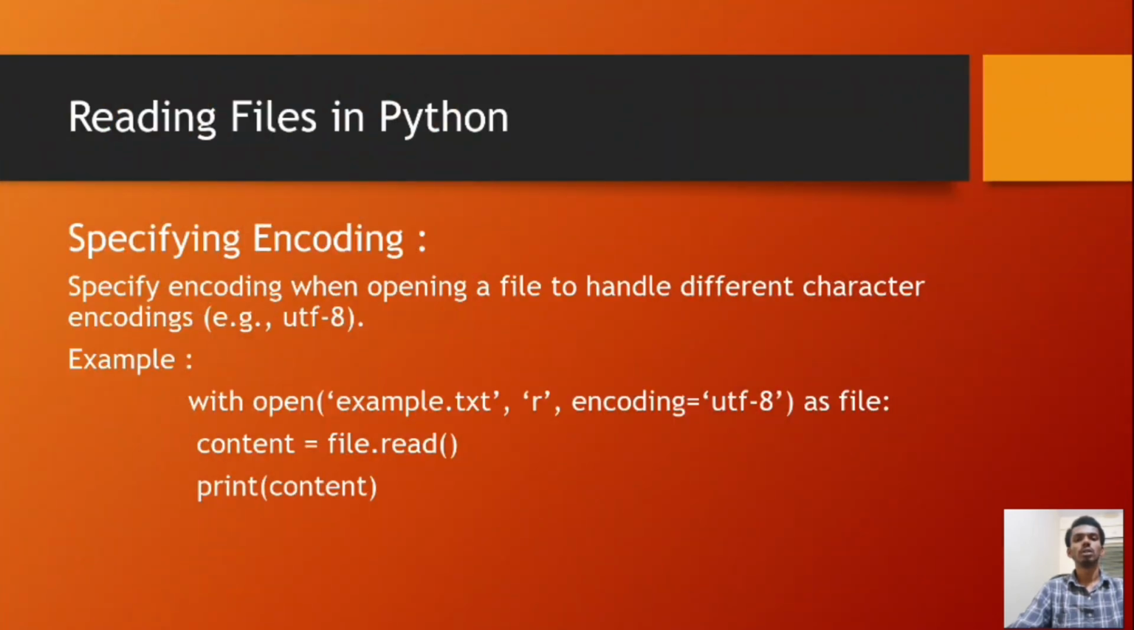Specifying encoding. Specify encoding when opening a file to handle different character encodings. Example code is with open('example.txt', 'r', encoding='utf-8') as file, content = file.read().